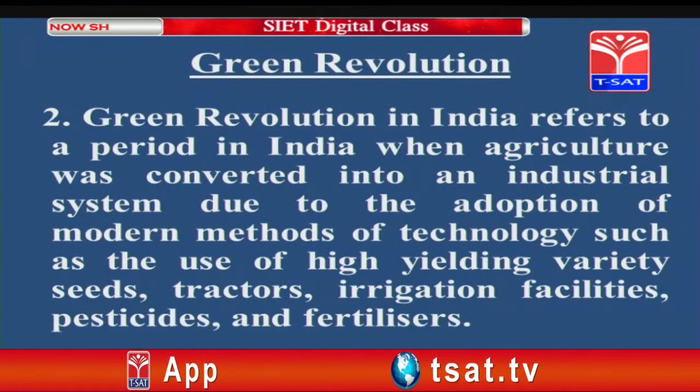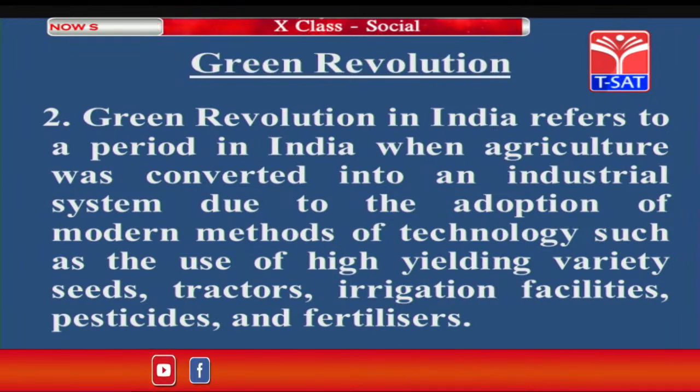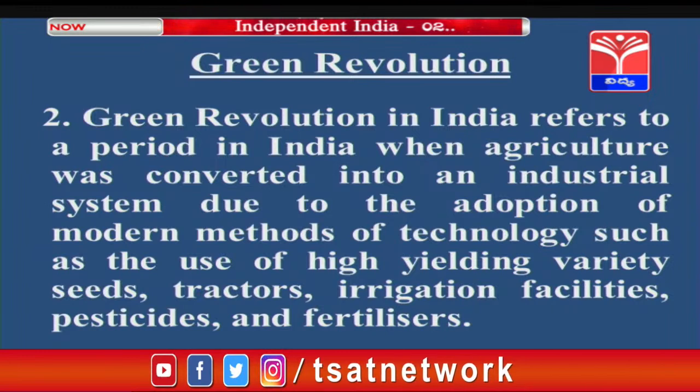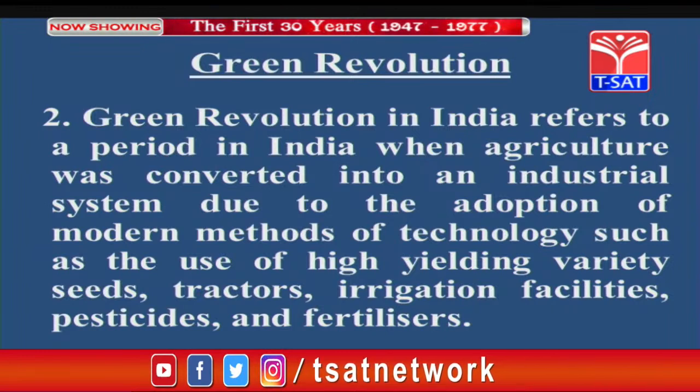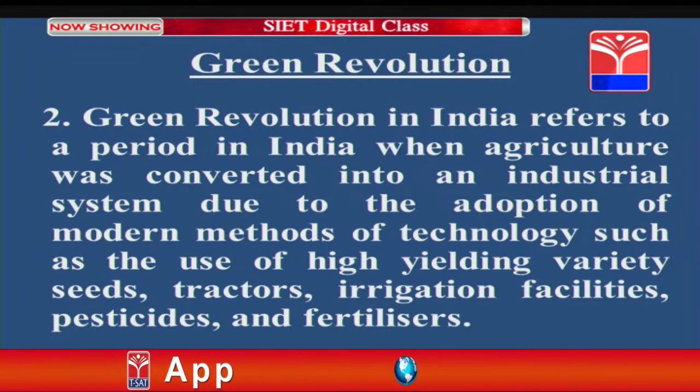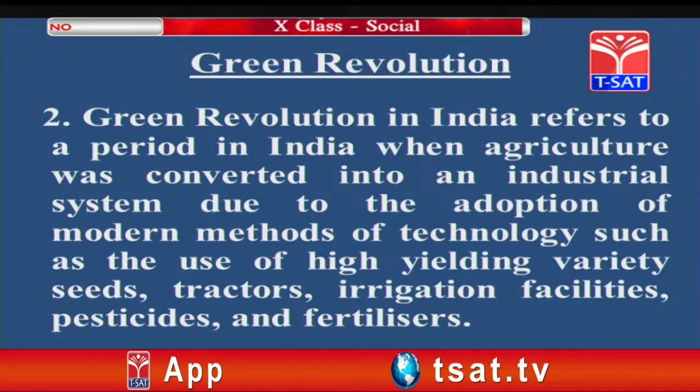Green Revolution in India refers to a period when agriculture was converted into an industrial system due to the adoption of modern methods of technology, such as the use of high yielding variety seeds, tractors, irrigation facilities, pesticides and fertilizers. Students, after the Green Revolution, in the lesson you will be coming across the elections that took place in the year 1967.